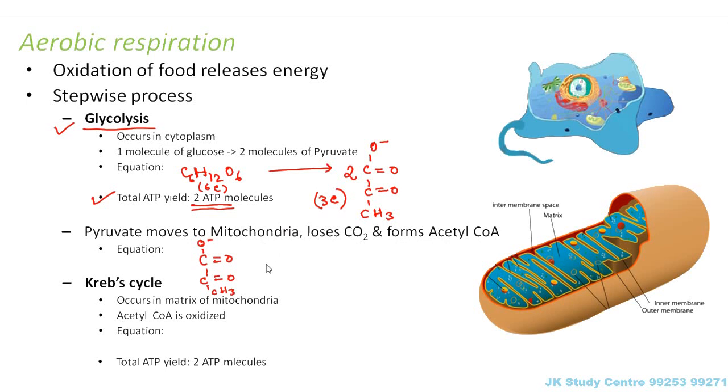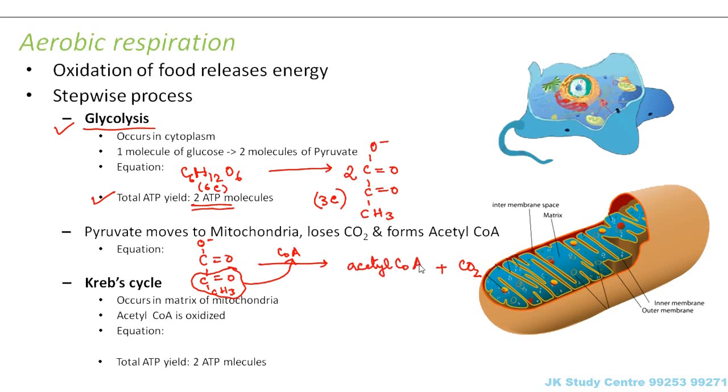So this pyruvate, in presence of an enzyme called coenzyme A, what will happen? It will release one carbon dioxide. So carbon dioxide will be released. And if carbon dioxide is released from here, so CO2 is gone. So what is left? The acetyl group is left. So this acetyl group will combine with coenzyme A, and it will form acetyl coenzyme A.